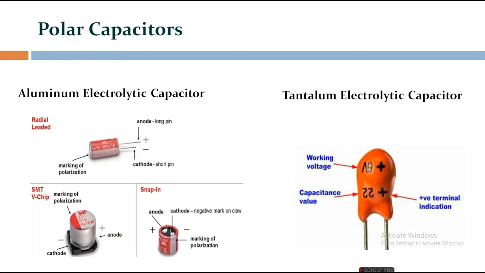Polar capacitor. These are the most prevalently used capacitors, which have a wide tolerance capacity. Electrolytic capacitors are available with working voltage up to about 500 volts. Although the highest capacitance values are not available at high voltage, high temperature units are available but uncommon. There are two common types of electrolytic capacitor, tantalum and aluminum.